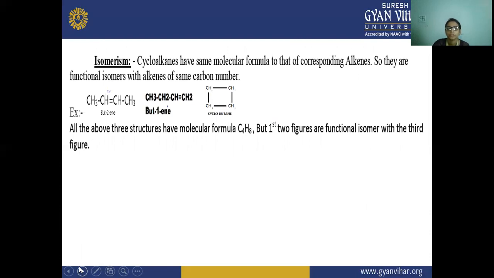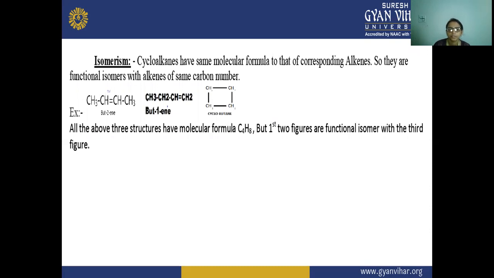Next is isomerism. Cycloalkanes have the same molecular formula as the corresponding alkenes. The molecular formula CnH2n is the formula for an alkene also. So they are functional isomers with the same carbon number. That is why they are functional isomers.